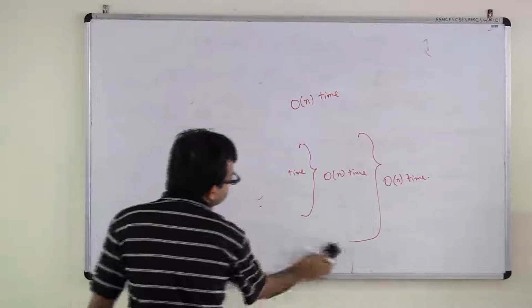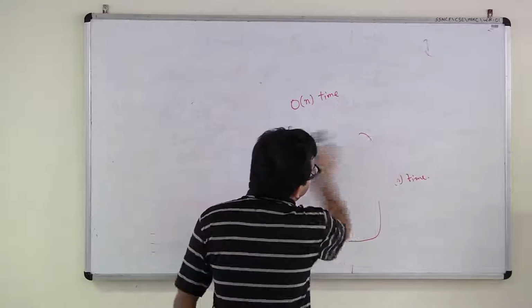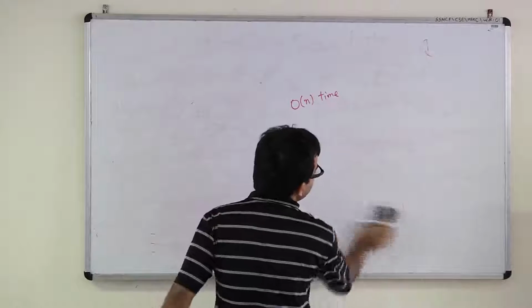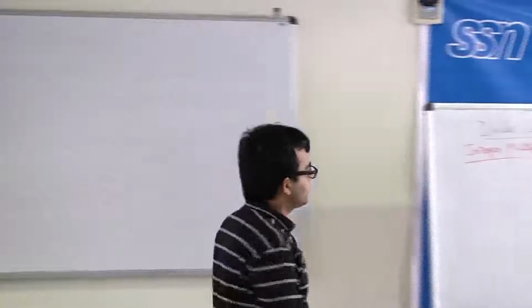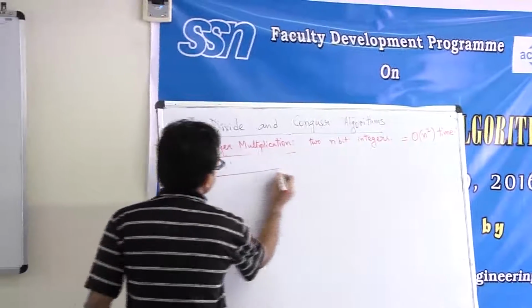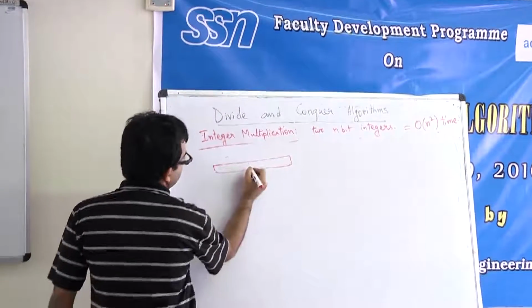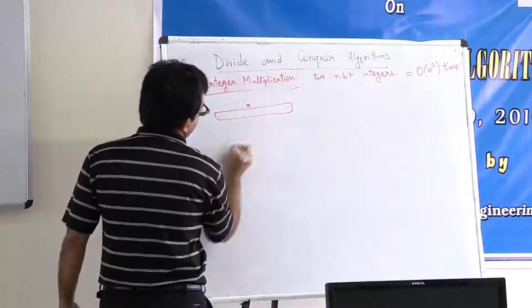So what is the most obvious approach that comes to your mind if you want to apply the divide and conquer technique on this problem? So you have two n-bit integers. This is say x, this is y.